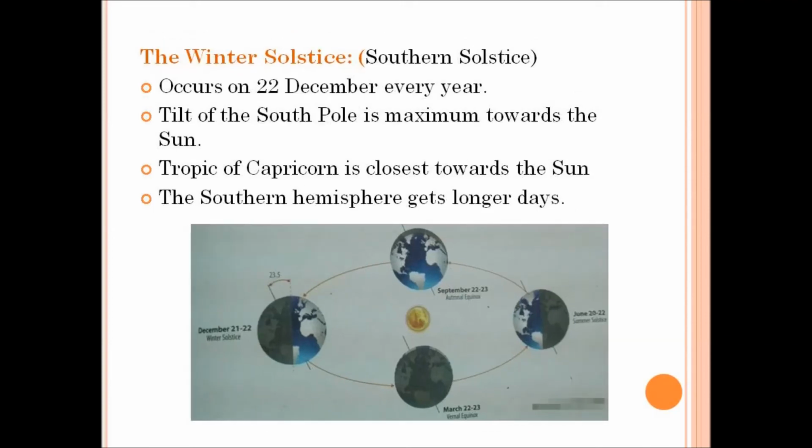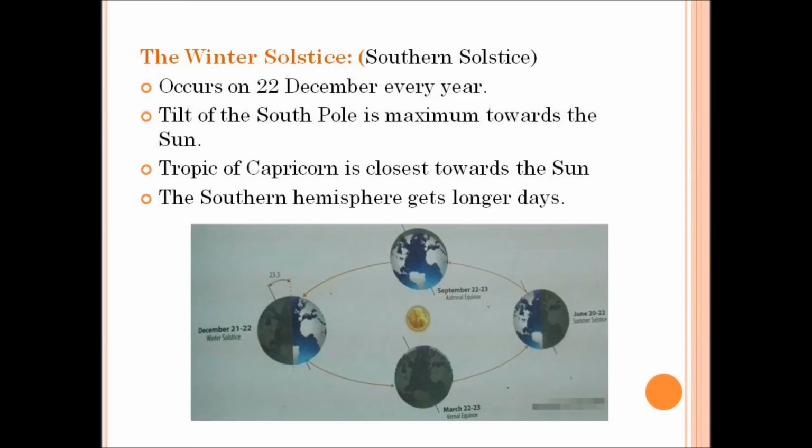The winter solstice. The winter solstice is also known as the southern solstice. This winter solstice occurs on 22nd December every year. The tilt of the South Pole is maximum towards the Sun. And we studied that during the summer solstice, the tilt of the North Pole is maximum towards the Sun, and during this winter solstice, the tilt of the South Pole is maximum towards the Sun.